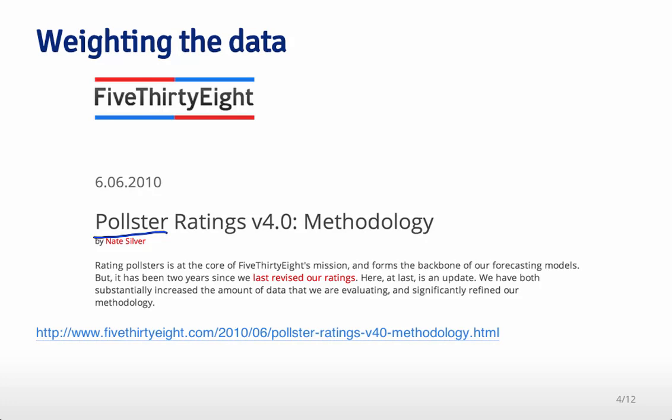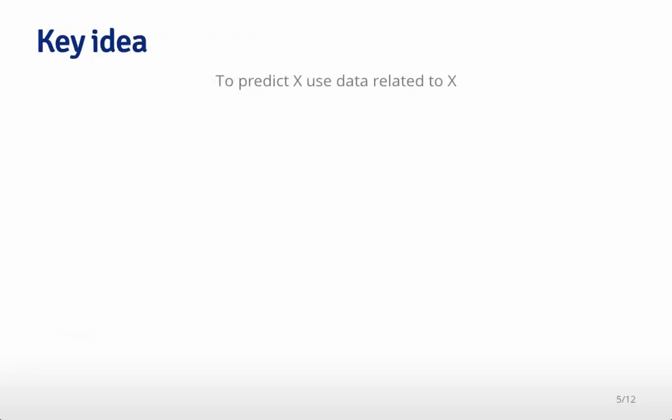And so this is an example where finding the right data set and combining it with a simple understanding of what's really going on scientifically can have maximum possible benefit in terms of making strong predictions. And the key idea here is if you want to predict something about X, use data that's as closely related to X as you possibly can. There are a bunch of other examples of this.